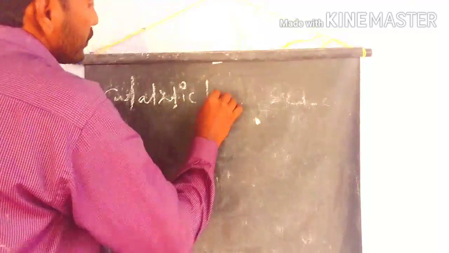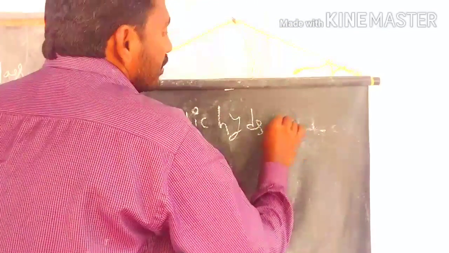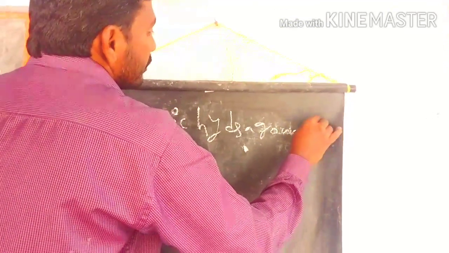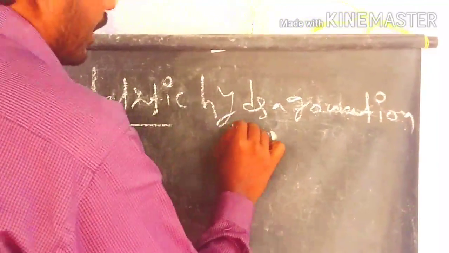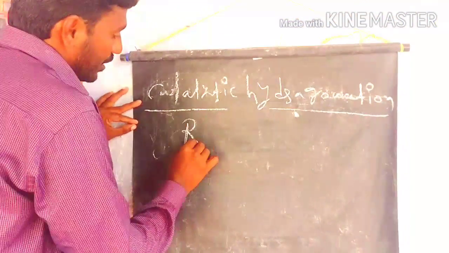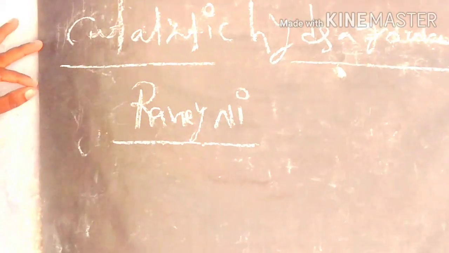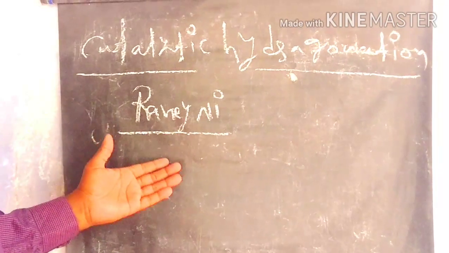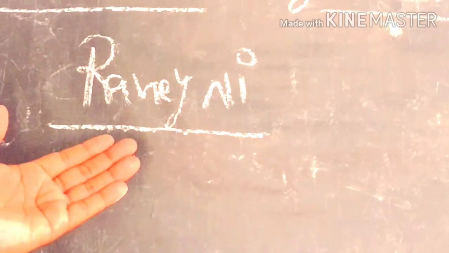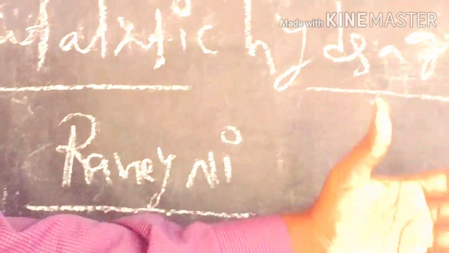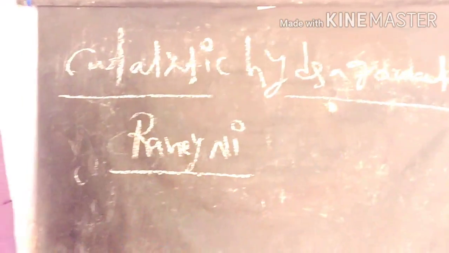In catalytic hydrogenation, we take Raney nickel as a catalyst. Generally Raney nickel is made from a nickel and aluminum alloy. This Raney nickel acts as a catalyst, and in the presence of Raney nickel, alkenes and alkynes undergo the hydrogenation process to prepare alkanes. These are the products.